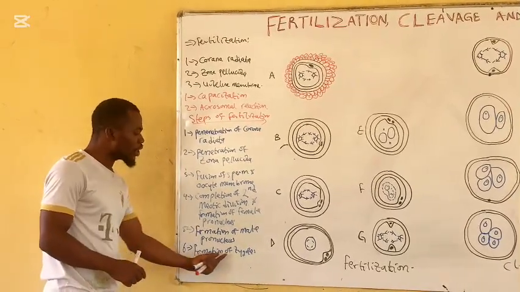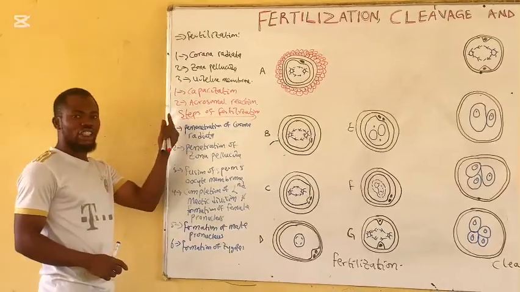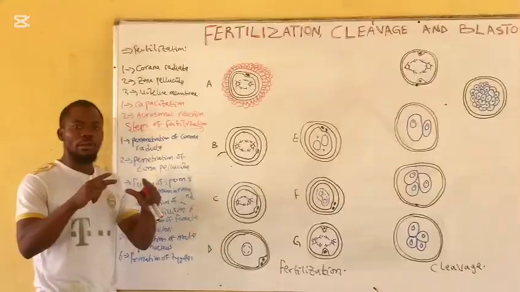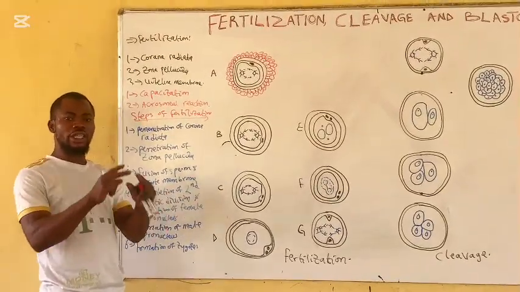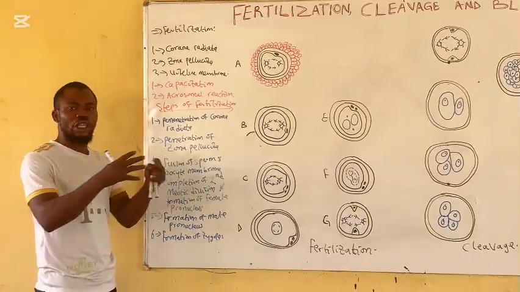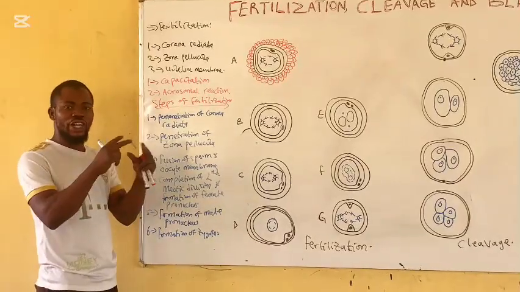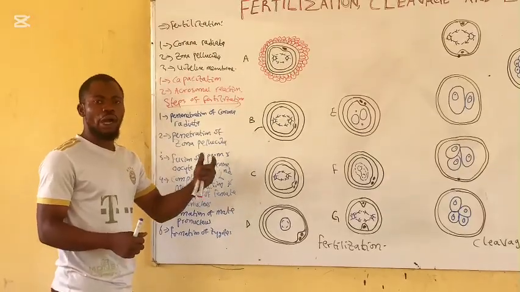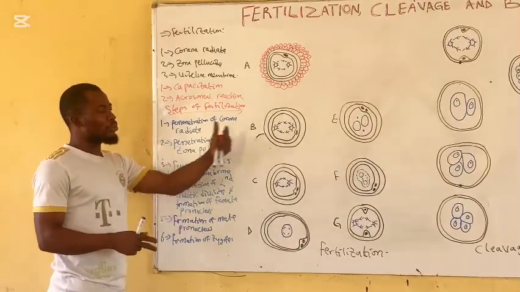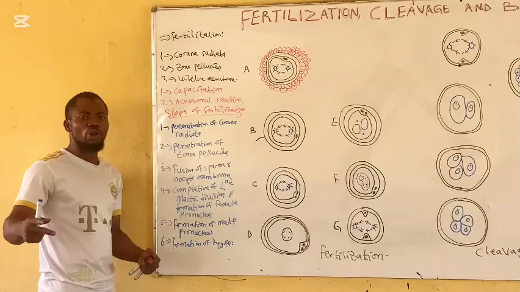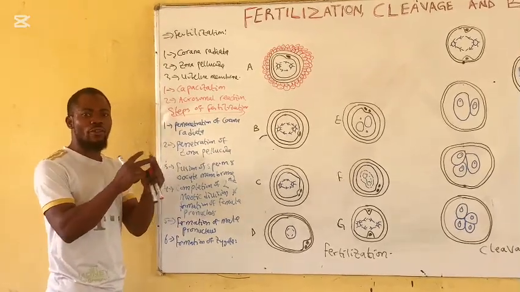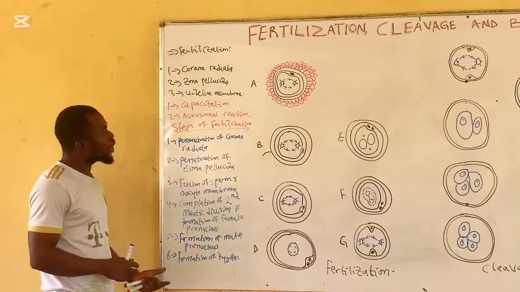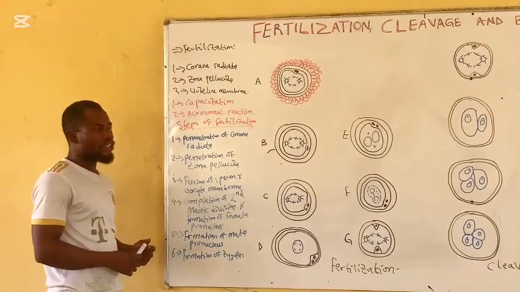The last one is the formation of the zygote, which is the essence of fertilization. Now, the male and the female pronucleus are in contact with each other. Their cell membranes dissolve. Then after the membrane is dissolved, their chromosomes will come in contact with one another, which will lead to the reaction. Then at this point, the diploid form of the chromosome has already been restored, because the male pronucleus has a haploid number and the female pronucleus has a haploid number. Their fusion together will form the diploid, and at that point the zygote is already formed. So that is also a step of fertilization.